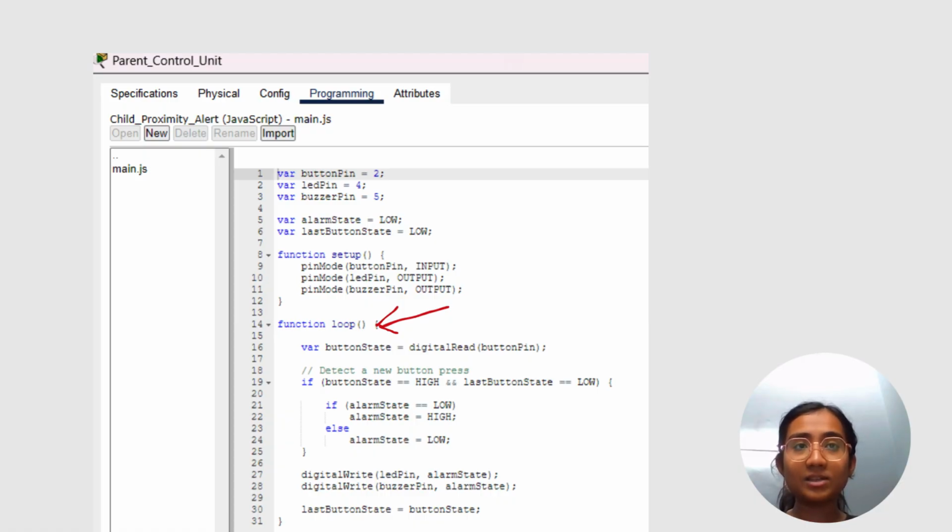Next, the loop executes our entire safety sequence in four clean steps. First, it reads the sensor input from analog pin A0 to calculate the child's distance. Second, it compares that value against our 15-meter threshold while checking the emergency button state. Finally, based on that continuous evaluation, the function directly controls the LED on digital pin 4 and the piezo speaker on digital pin 5, instantly toggling them to high to activate the alarm during a breach, or low to remain silent when it is safe.